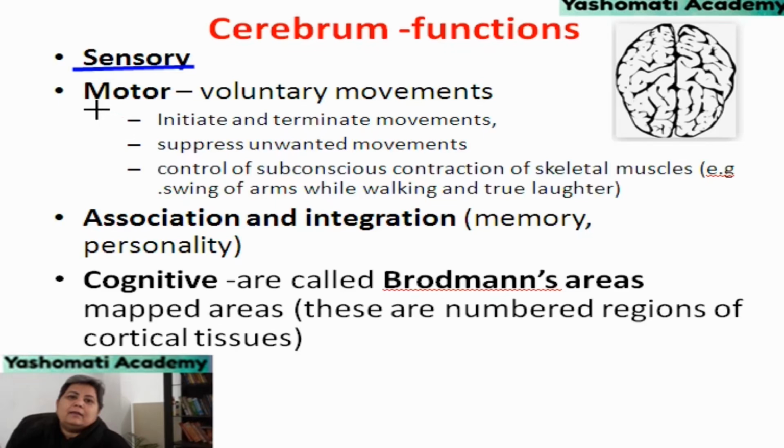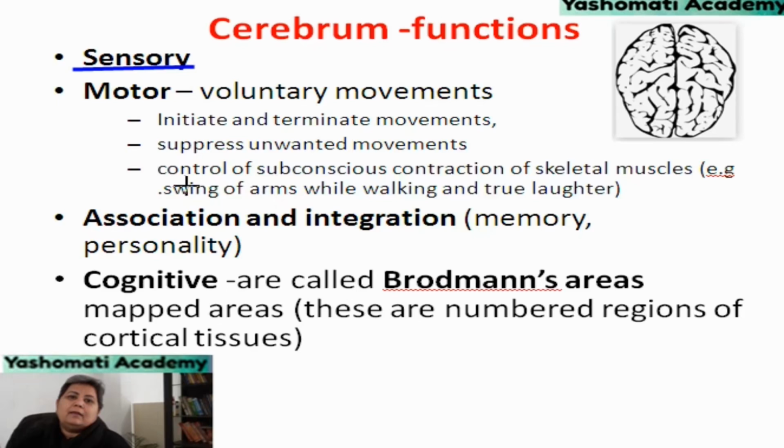Similarly, motor functions are related with voluntary movements. Voluntary movements means those movements which are caused according to the will or wish of the organism. Cerebrum is related to initiating and terminating movements. It can suppress unwanted movements and it can control subconscious contraction of skeletal muscles, for example, swinging of arms while walking and true laughter. So, these kinds of movement are under control of cerebrum.